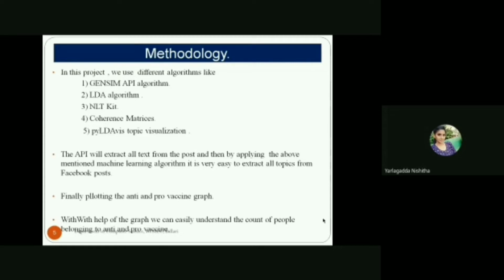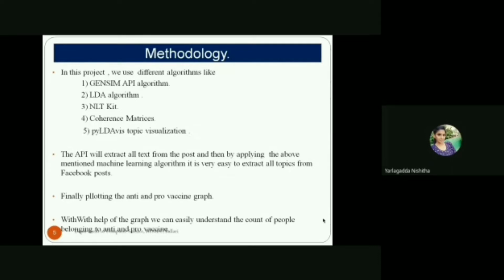LDA is Latent Dirichlet Allocation algorithm. By using that, we will find whether it is anti or pro vaccine, and then that will be taken into consideration. NLTK is the toolkit. It will filter the unwanted data, and only the required data will be taken into consideration. And Python visualization, finally, will visualize based on Python toolkits.